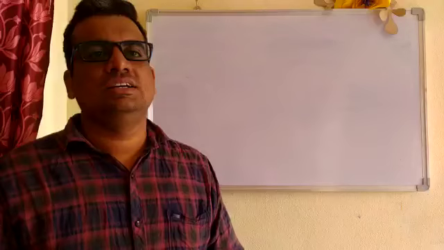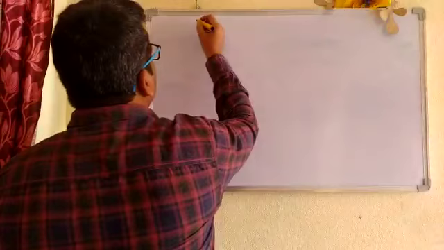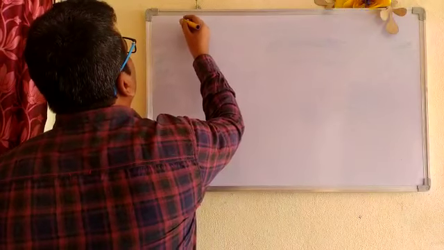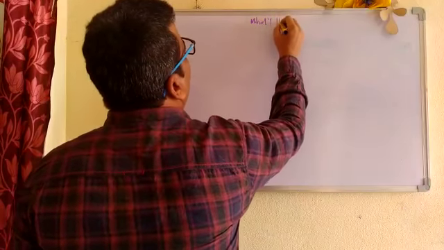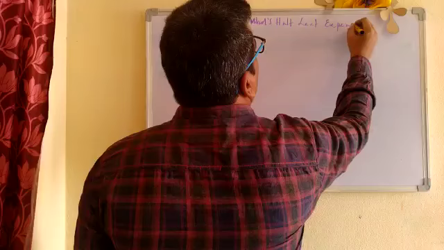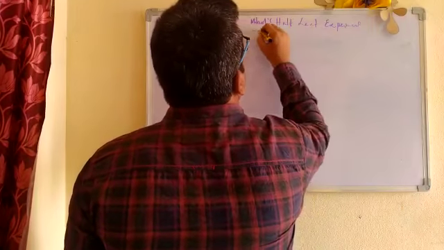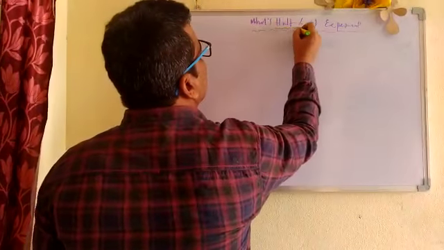Now let us try to understand a very important experiment that will surely be asked in 90% of all board exams of 10th class. That is, carbon dioxide is essential for photosynthesis. It is a very important experiment. So what is this experiment also called? This experiment is also called Moll's half-leaf experiment. Moll's half-leaf experiment.